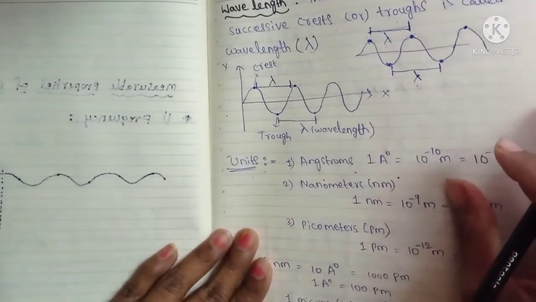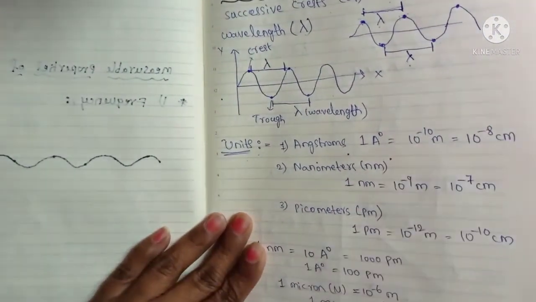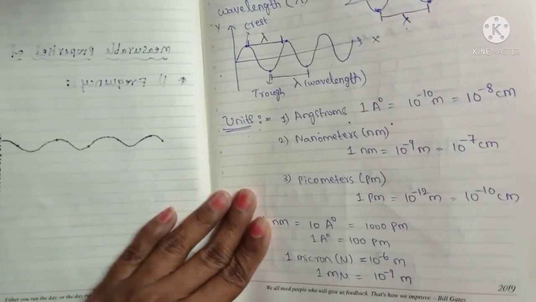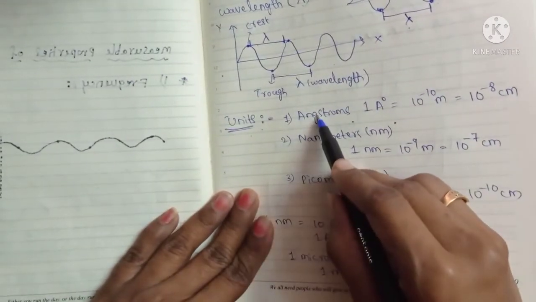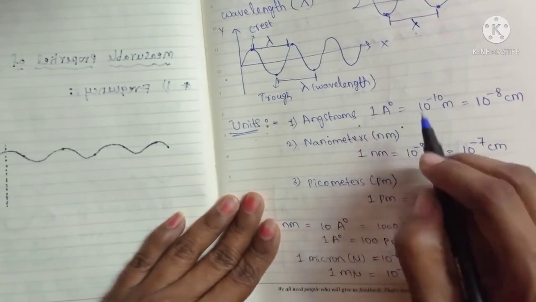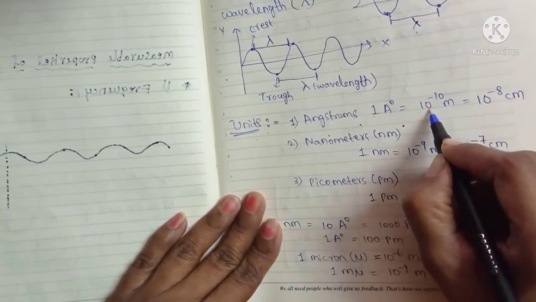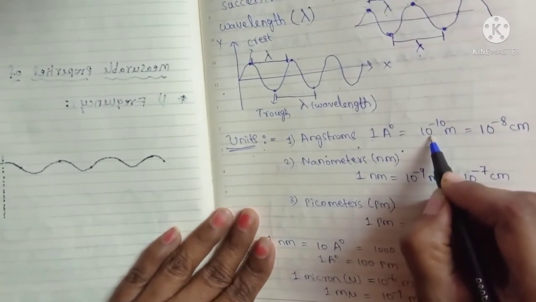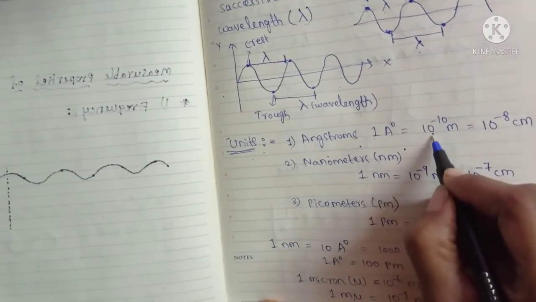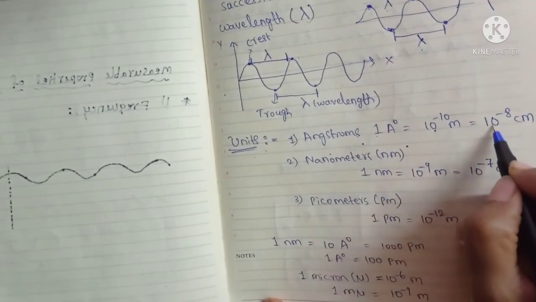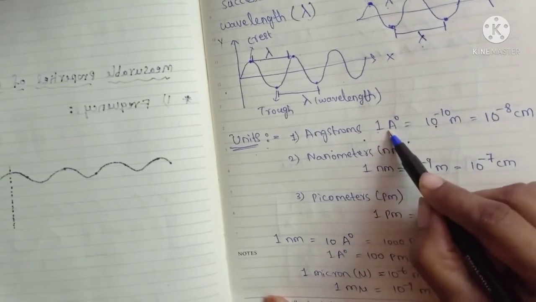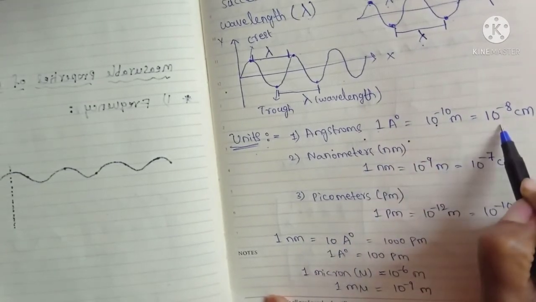And units of wavelength. There are various units for wavelength. The first one is angstrom. 1 angstrom equals 10 power minus 10 meters, and 10 power minus 8 centimeters. So this is the relation between angstrom and meters and centimeters.